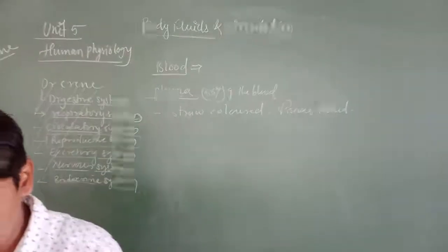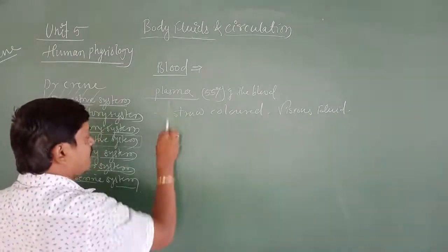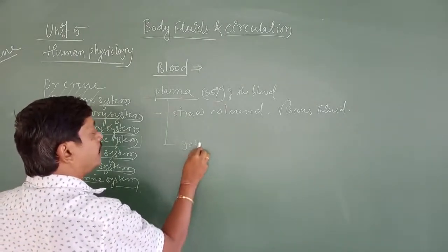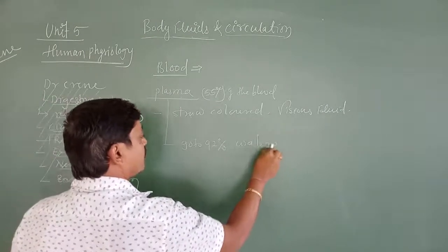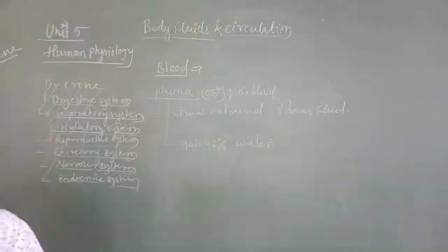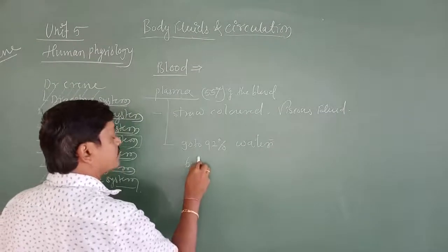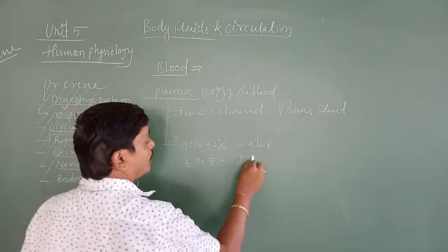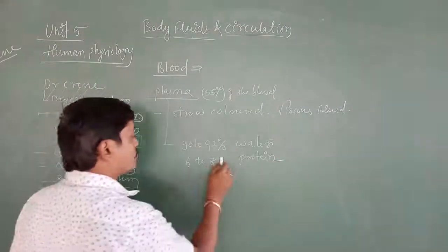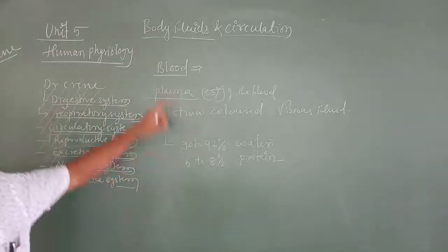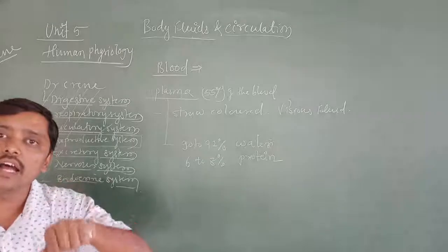In this plasma, 90 to 92% is water, and proteins contribute 6 to 8%. Understood? So I hope it is clear. Blood consists of fluid matrix, plasma and formed elements.